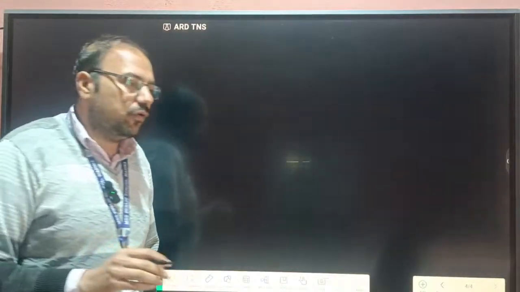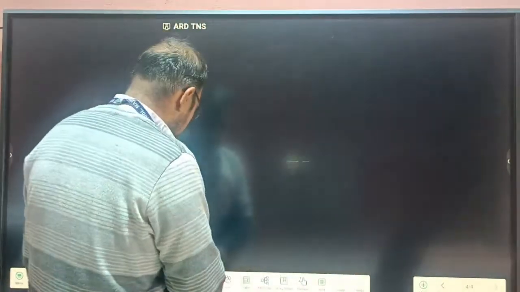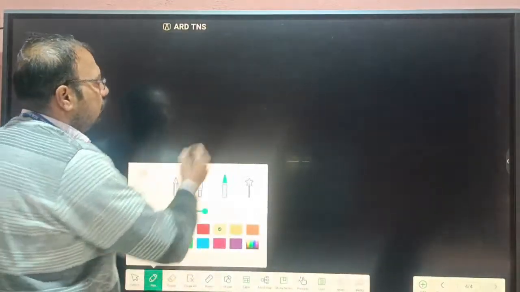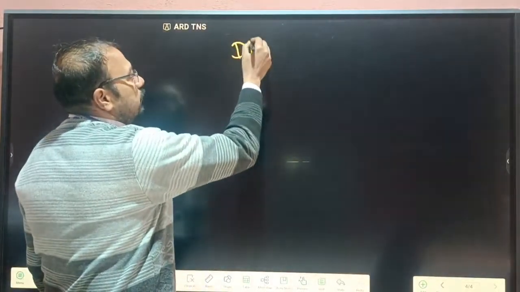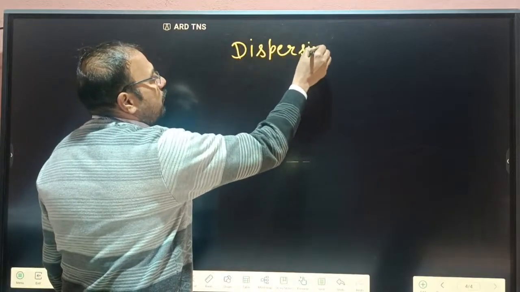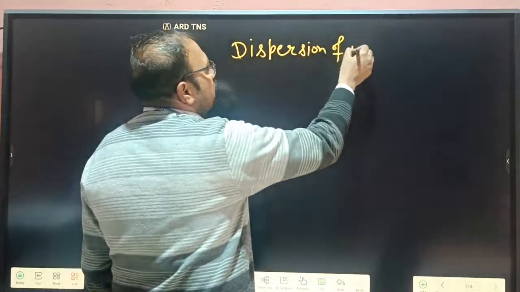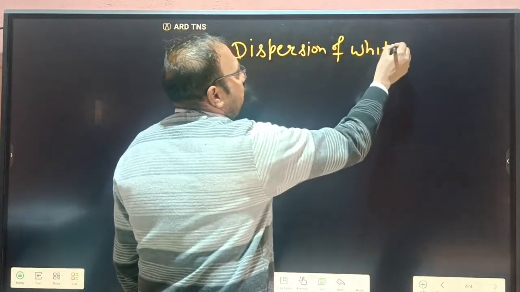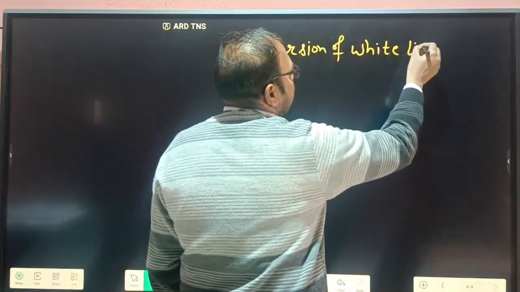So in the next topic we read about what is dispersion of white light. So this is refraction, and the next topic is dispersion of white light.